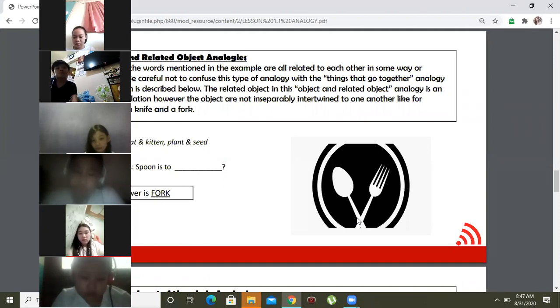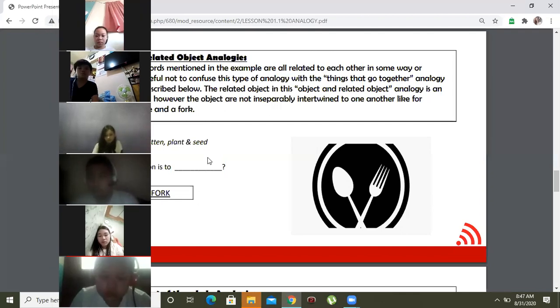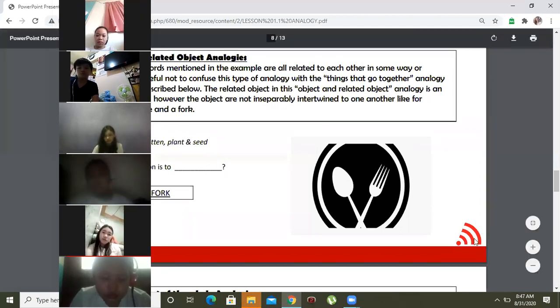Cat and kitten are considered object and related because a cat is related to the kitten: the cat is the mother of the kitten, or cat is the adult term for kitten. Another example is plant and seed. Is plant the opposite of seed? Basically not. Plant and seed are not opposite to each other, but they are related because a plant cannot be a plant if it did not come from a seed first.